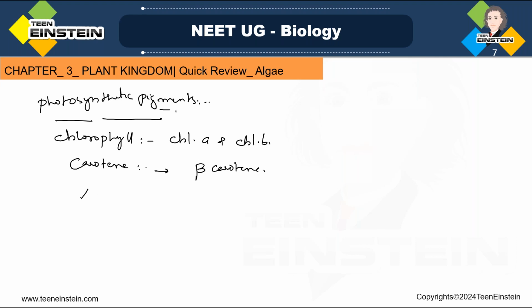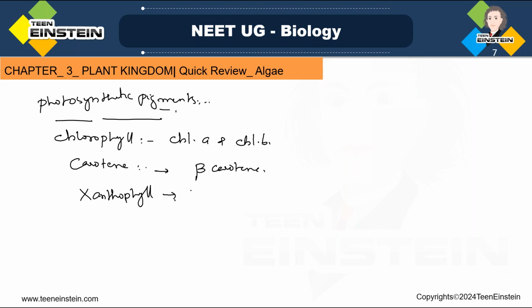Then xanthophyll. Xanthophyll, luteoxanthin and vioxanthin. This is yellow colored. Okay.